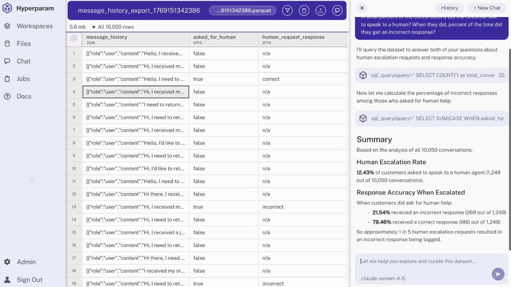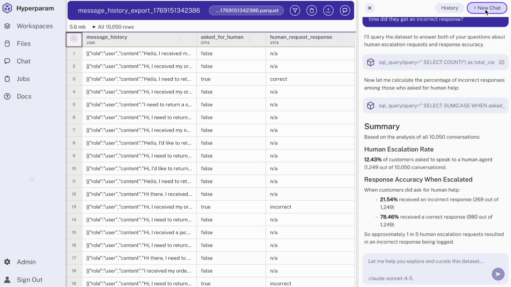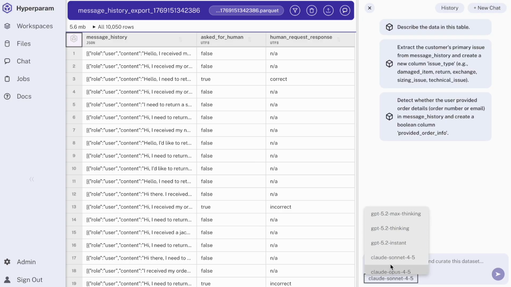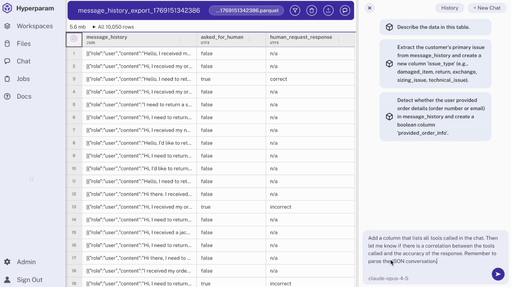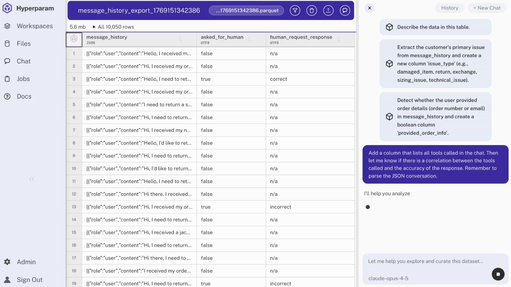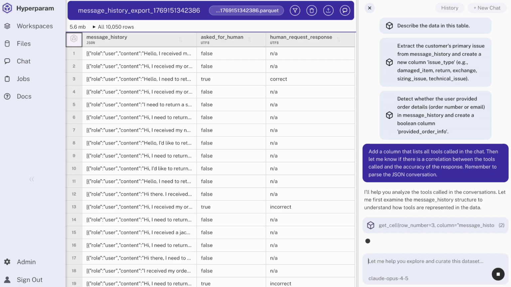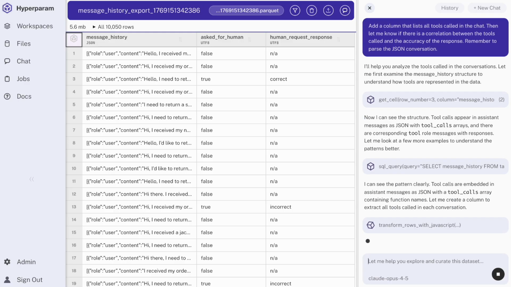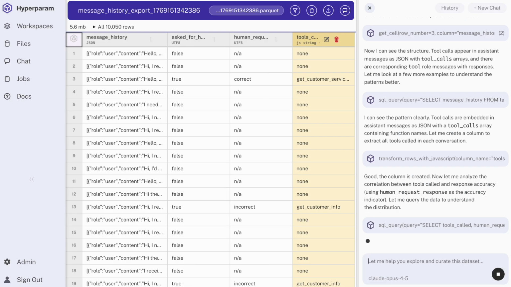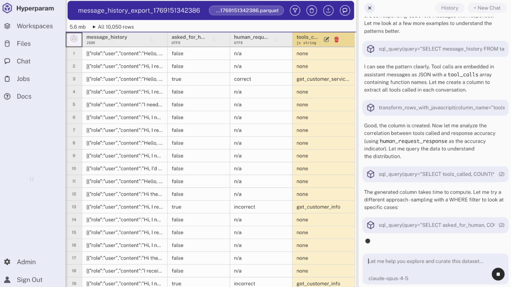So this has revealed a critical issue with the chatbot. About 1 in 5 times the customer asks to speak to a representative, the agent gives a nonsensical or incorrect response. We need to fix this. I want to know if there's an issue with the tool calls. Perhaps the agent is not calling the Get Customer Service Info tool when it should be. So let's see what tools were called in each conversation and if there's a correlation between which tool was called and the probability of an incorrect response.